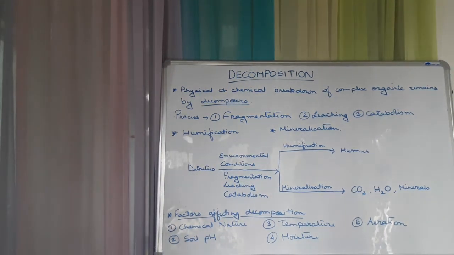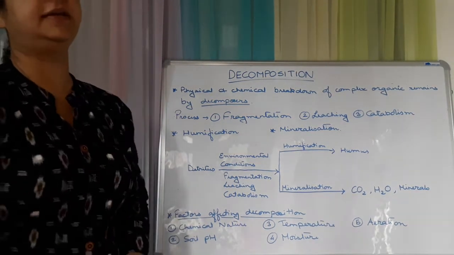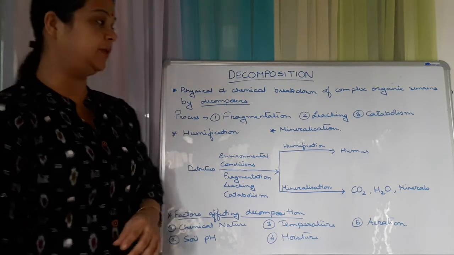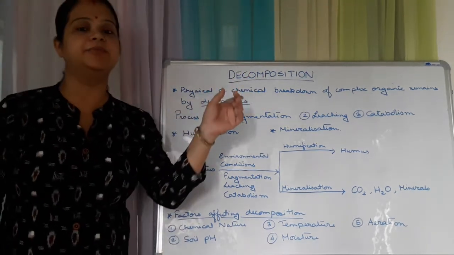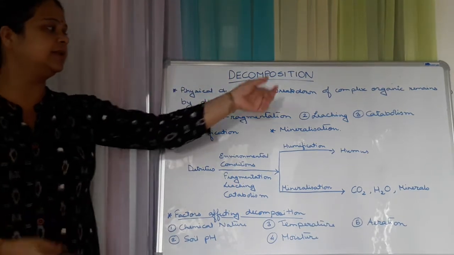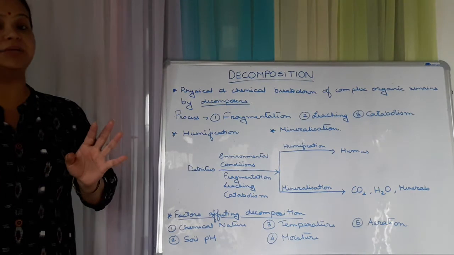So let's start the next topic, that is decomposition. We have already studied the functions of ecosystem, the first topic, that is productivity. Now the next is decomposition. Now what is decomposition? Decomposition is actually the physical and chemical breakdown of complex organic remains by decomposers.